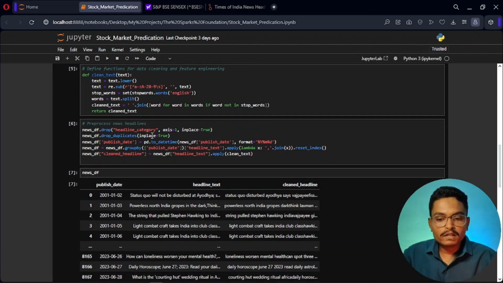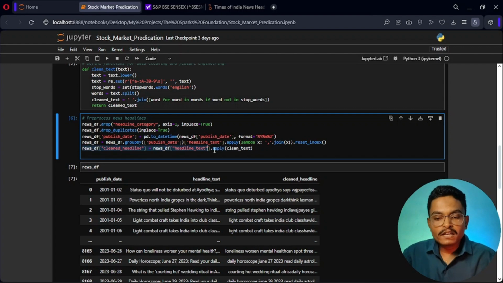Here we will drop the headline category, drop all the duplicates, convert the published date column into a date type column, and we will group the headline text by the date column. In this line of the code, we will clean the headline text data by our def function, and it will return the clean headline into our data frame.